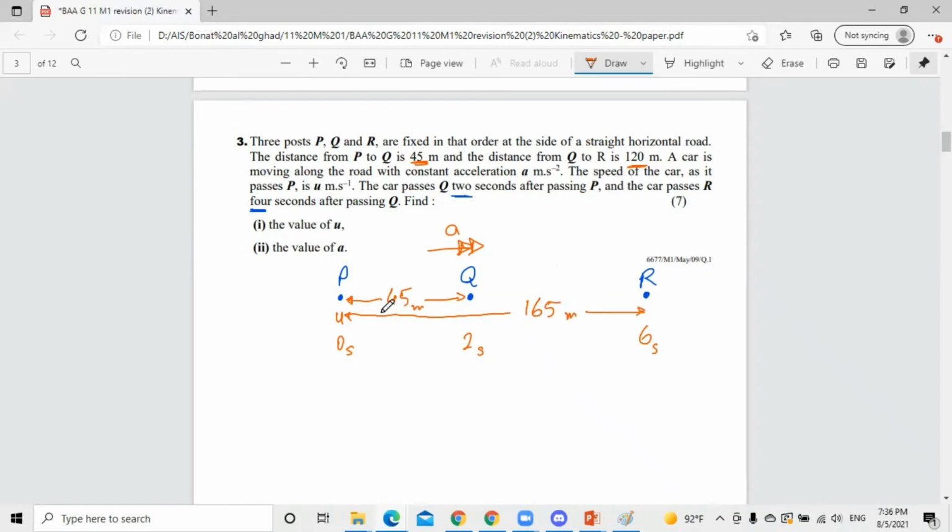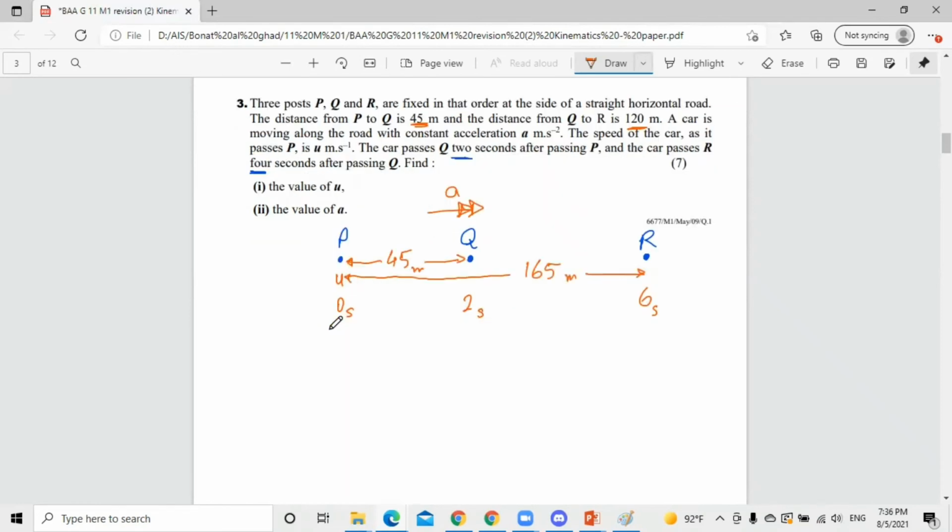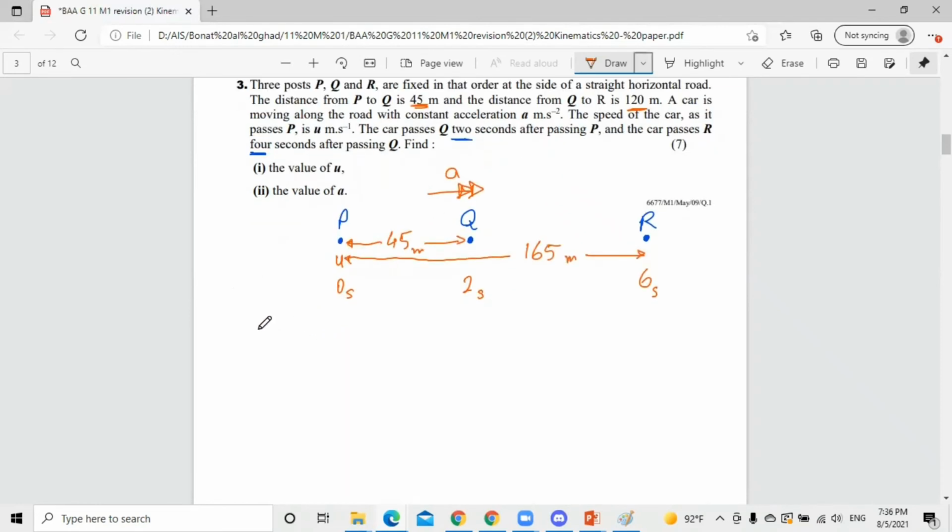This is the whole distance. Why did I do that? Why did I start from P, with the whole measurements, the time and the distance? Because I need to find u. As you can see, I have two unknowns, so I need two equations. I will use SUVAT twice, once from P to Q and once from P to R, to get two equations with two unknowns.